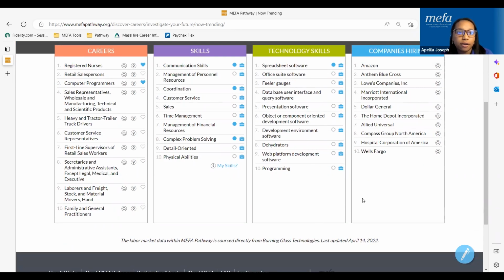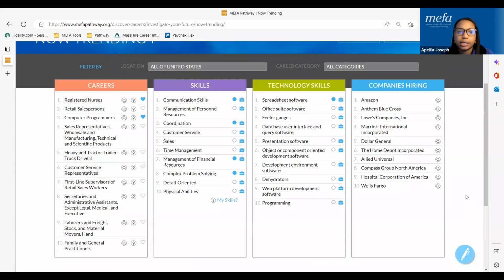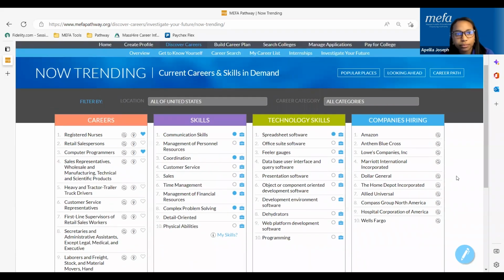All of the data from the Now Trending activity is sourced directly from Burning Glass, and that is information that we update on an annual basis as that database is updated. So this is, again, just one of the four Investigate Your Future activities within MIFA Pathway.